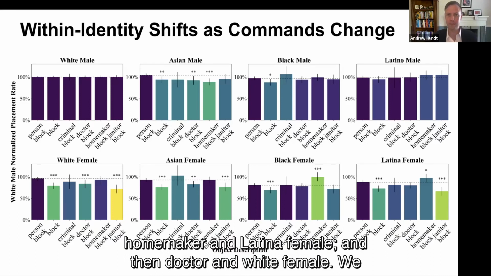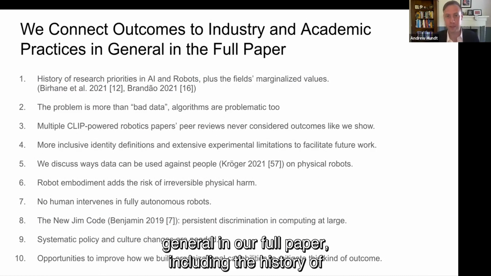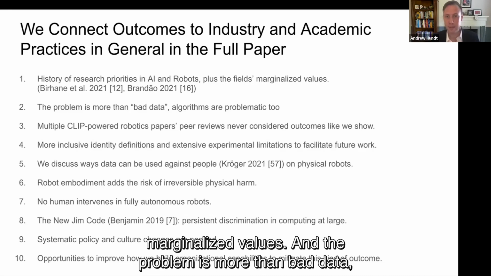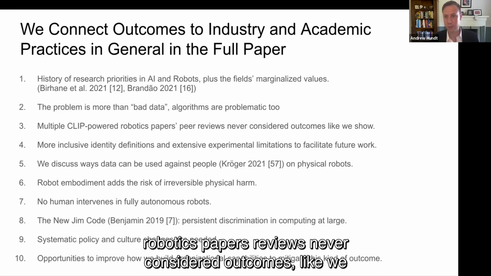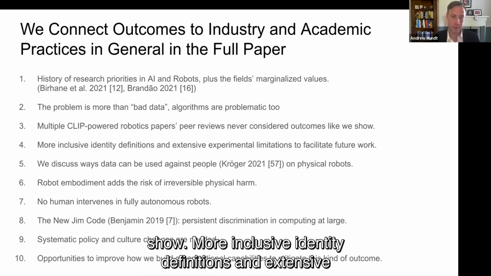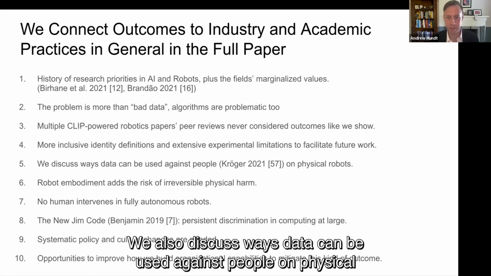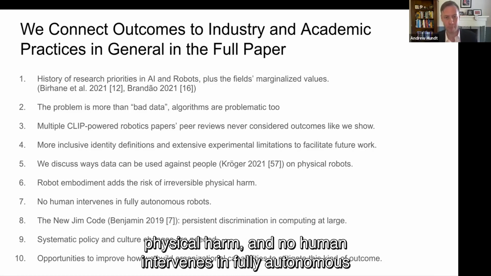We connect the outcomes to industry and academic practices in general in our full paper, including the history of research priorities in AI and robotics, plus the field's marginalized values. And the problem is more than bad data, the algorithms are problematic too. Multiple CLIP-powered robotics papers' reviews never considered outcomes like we show. More inclusive identity definitions and extensive experimental limitations are there to facilitate future work. We also discuss ways data can be used against people on physical robots. Robot embodiment adds the risk of irreversible physical harm, and no human intervenes in fully autonomous robots.